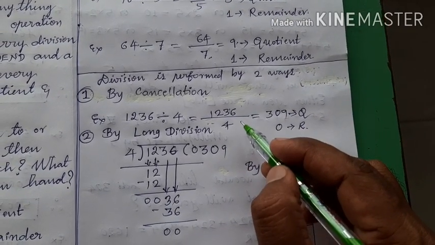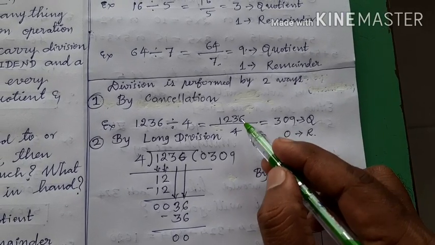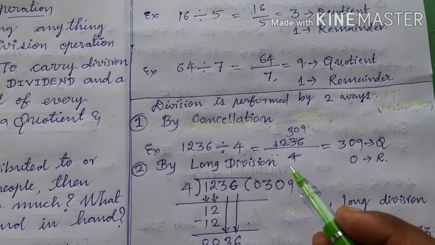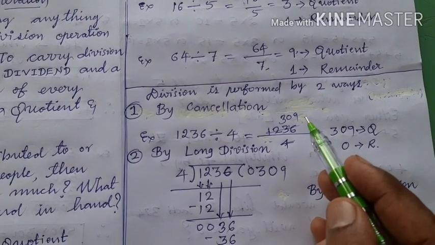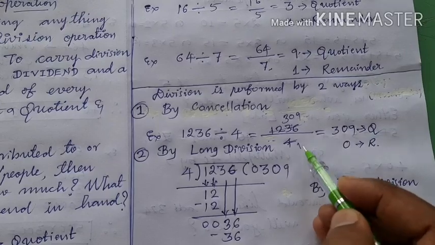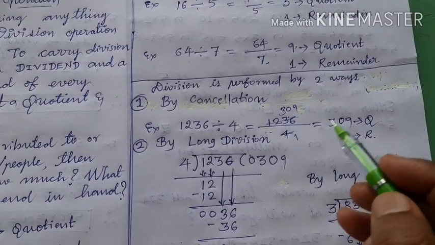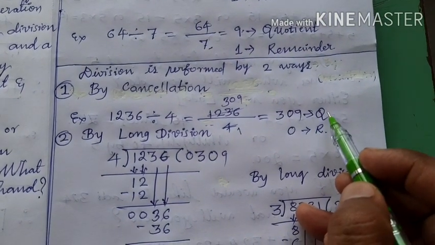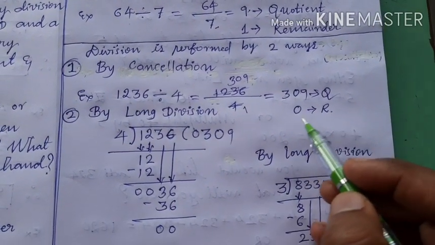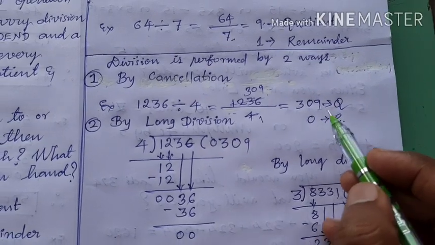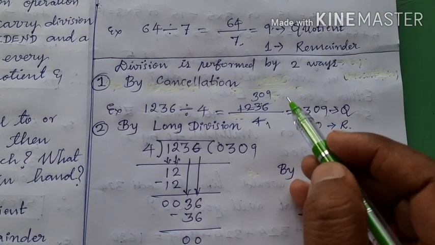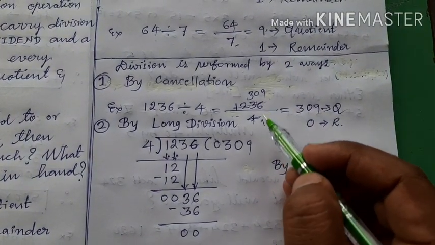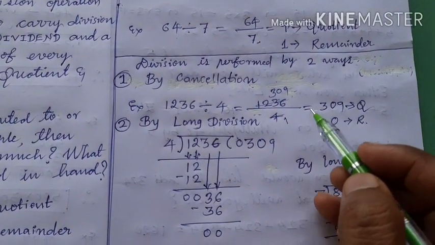Next I take 6, therefore it becomes 36. Then 4 nines are 36. So children, 4 ones are 4, 4 309s are 1236. Thus it is what? 309 upon 1. 309 upon 1 is 309 only. This is called the quotient, and nothing was left. That's why the remainder is 0. So dividing the dividend and the divisor by the same number is called cancellation. By doing cancellation also we can do division.